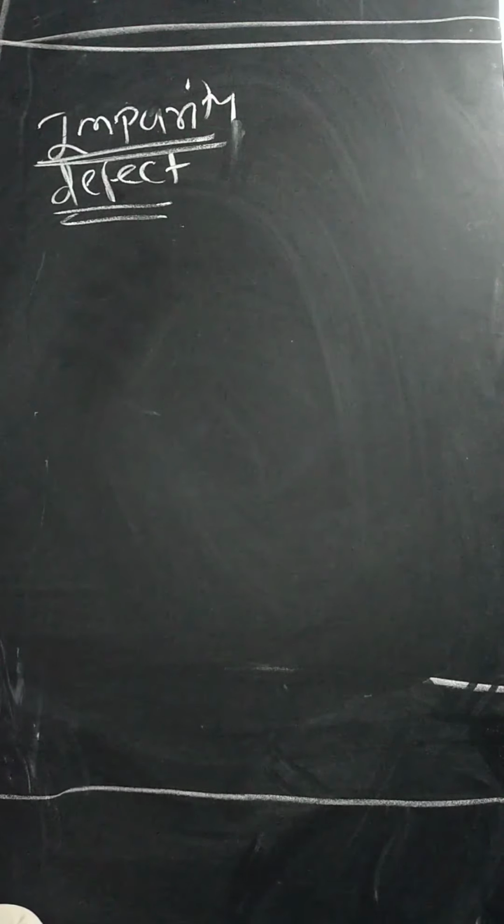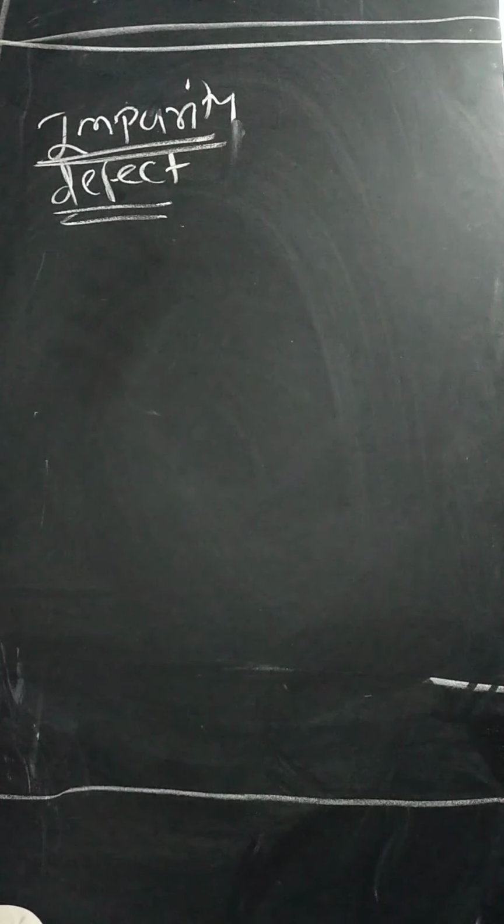Okay, student. Now consider the impurity defect. What is the impurity defect? The defect arises when the cation from its regular site in the ionic crystal lattice is replaced by different cations. That is called impurity defects.